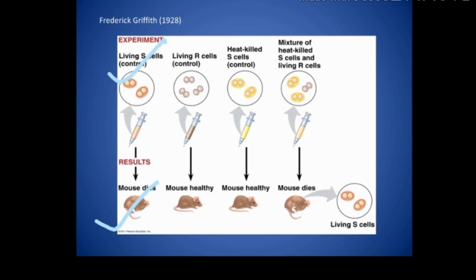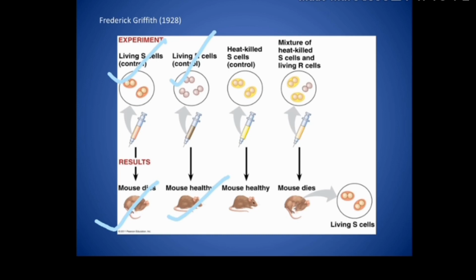Now, in the second setup of the experiment, he injected R strain of bacteria in a mice. Next set of experiment में उन्होंने क्या किया? Mice में R strain को inject किया. Now what happened? R strain is non-virulent. It does not cause pneumonia. So as a result, the mouse is healthy, mice alive, no sign of pneumonia. So these were two scenarios. Now what did this prove? This proved that S strain was virulent, but the R strain was not.